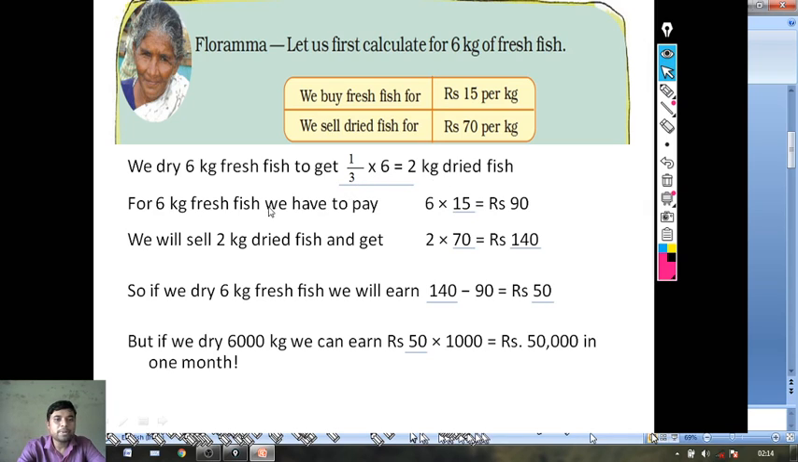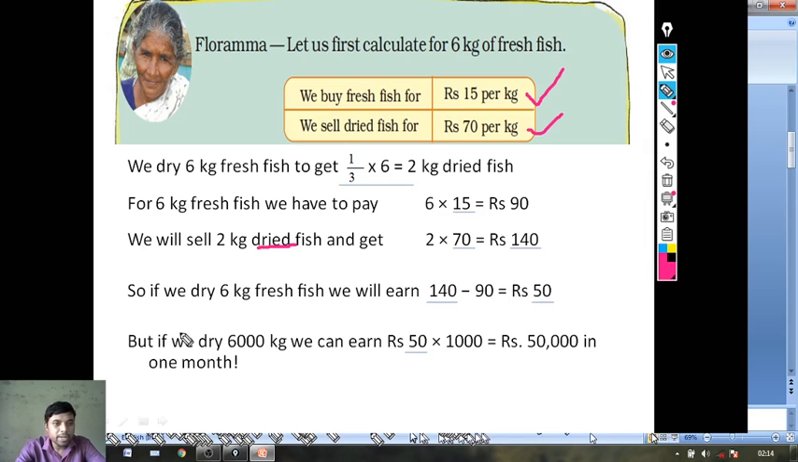Now for 6 kg fresh fish we have to pay. Now my dear students, see here, what is the cost for fresh fish per kg? Rupees 15. So what will be the cost for 6 kg? 6 into 15, rupees 90. Now we will see dried fish. So what is the cost for dried fish? 70 per kg. So for 2 kg, 2 into 70, rupees 140. So if we dry 6 kg fresh fish, they sell for rupees 140 and they paid rupees 90. So how much money will be left with them? It is rupees 50.